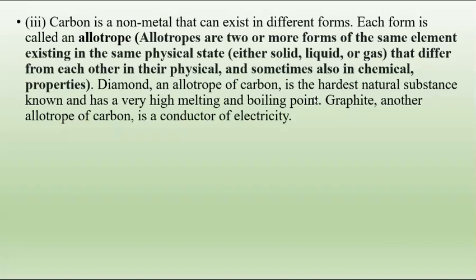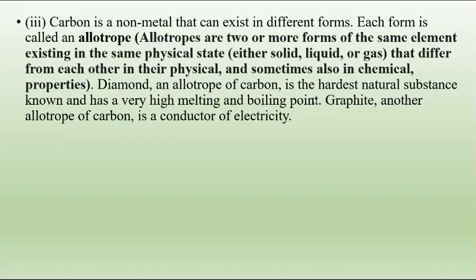So here we have taken two materials which are made up of carbon. The first one is diamond, the second one is graphite. Diamond is an allotrope of carbon, that is, it is made up of carbon. It is a very hard substance, which is the property of a metal, and it has a very high melting point and boiling point, again a property of metal.